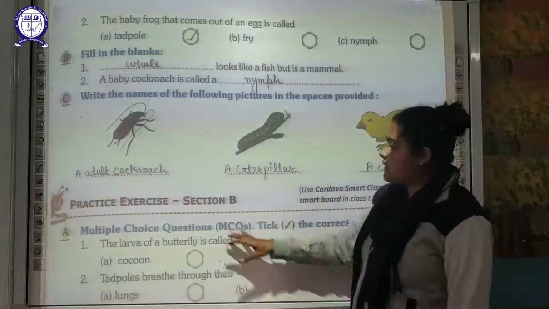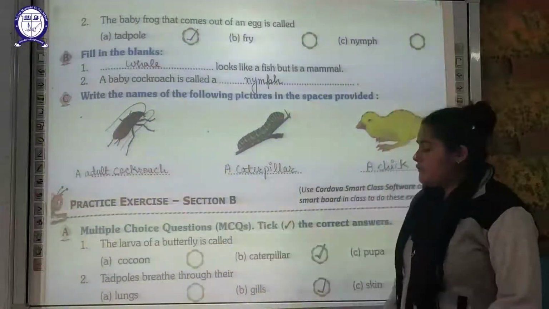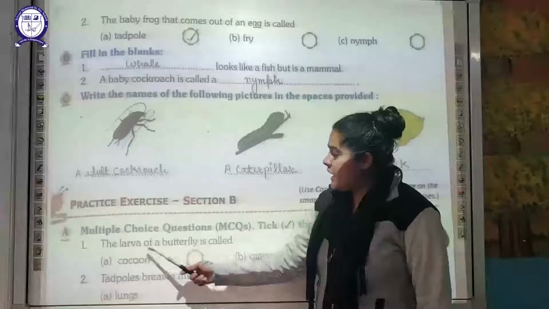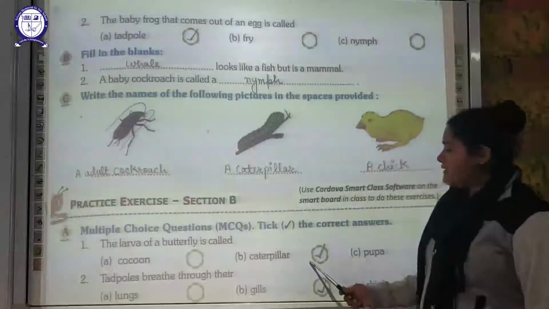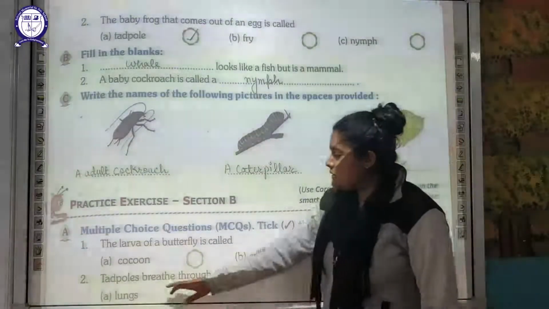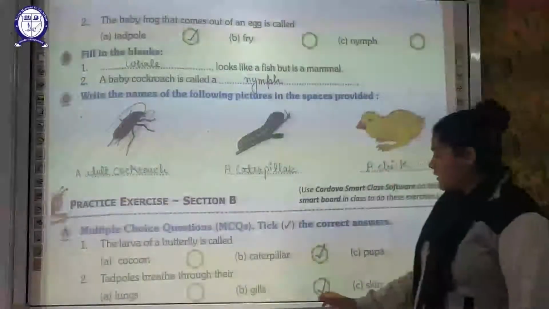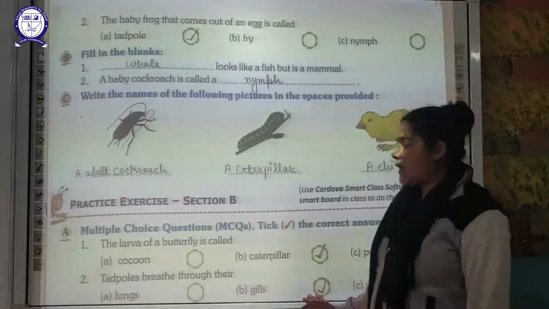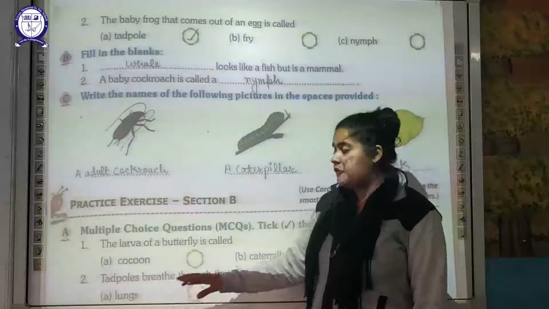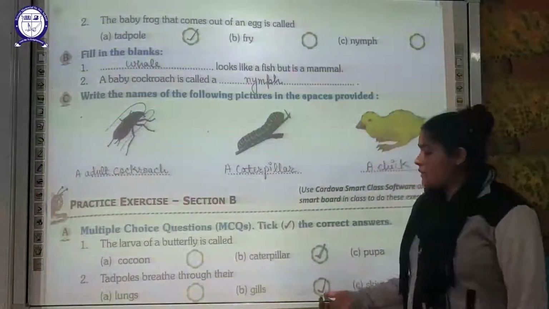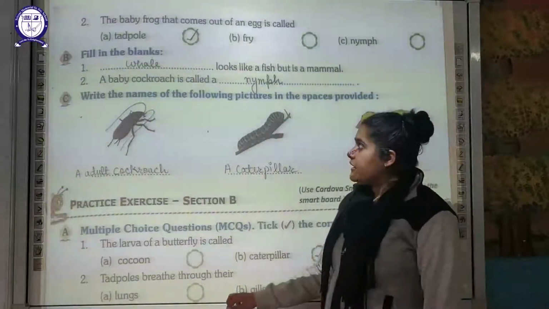Now moving on to the next part, that is your section B. First multiple choice question: the larva of a butterfly is called a caterpillar. The next one: tadpoles breathe through their gills. So when they are in the aquatic medium, when they are found in water sources, they are going to breathe with the help of gills.